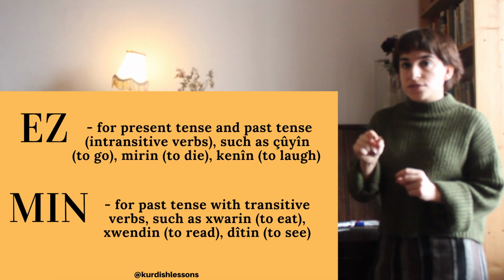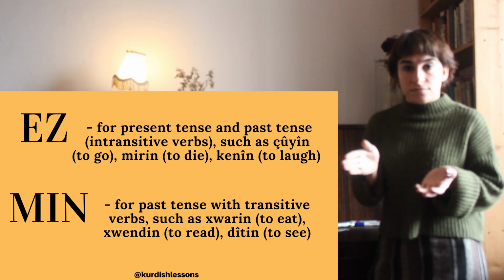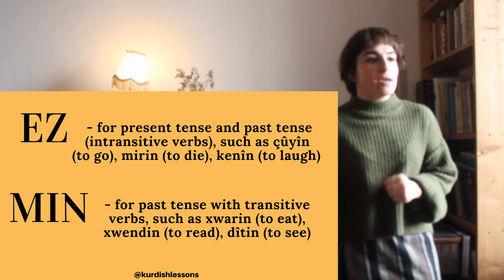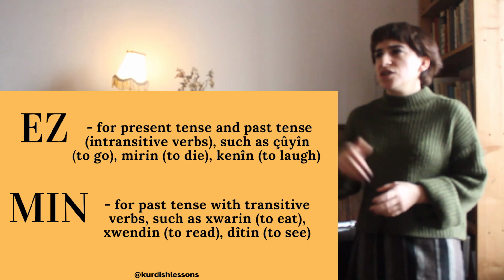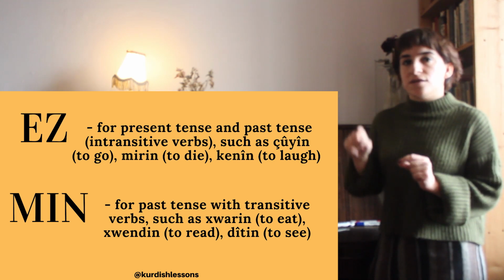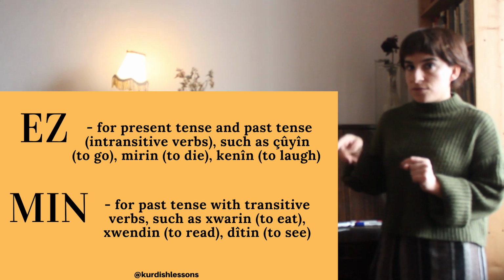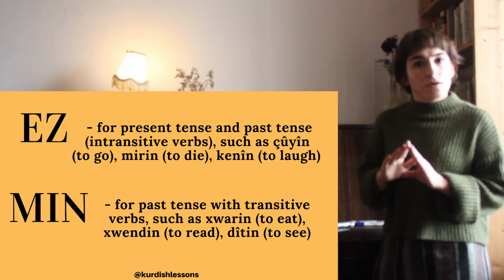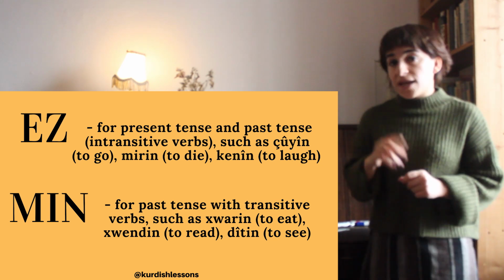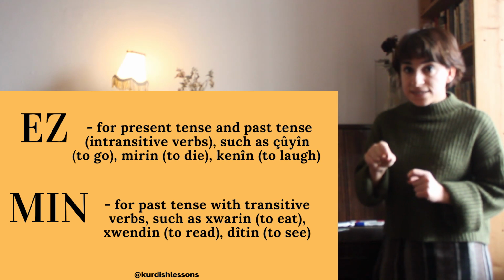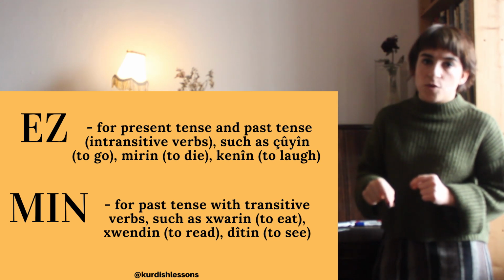"As" is used when it is present tense. For example, when you want to say I'm going, I'm a student, I'm a teacher, I will go, you always use these direct pronouns: as dichim, as dixwînim, as mamostayim. It's always "as". And you also have to use "as" with past tense with intransitive verbs.